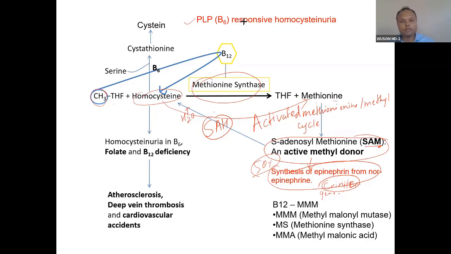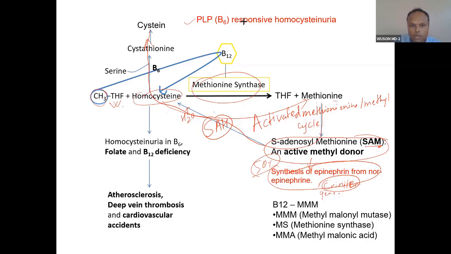This activated methionine cycle goes on and on. And some part of homocysteine will break down. So this is also a pathway, and this pathway becomes the pathway of catabolism of methionine also.